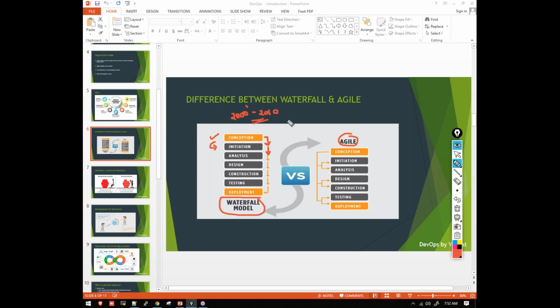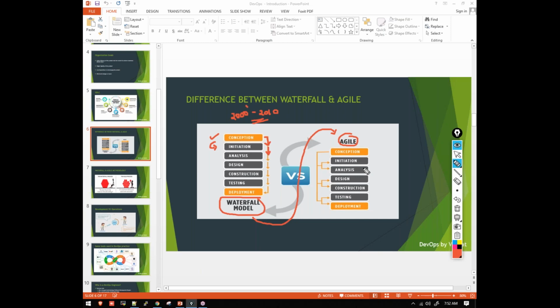After 2010, nearly by 2009 and 2010, people started changing their focus from waterfall to agile. In agile, there is no problem of linear sequential phase manner. All the stages will be working in parallel mode. Parallel mode means development will be taking place parallelly, and the testing will also take place.